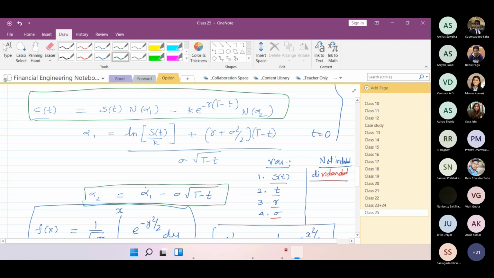If I take the partial derivative of alpha 2 with respect to S, this part has no S involved, so it becomes del alpha 1 by del S.